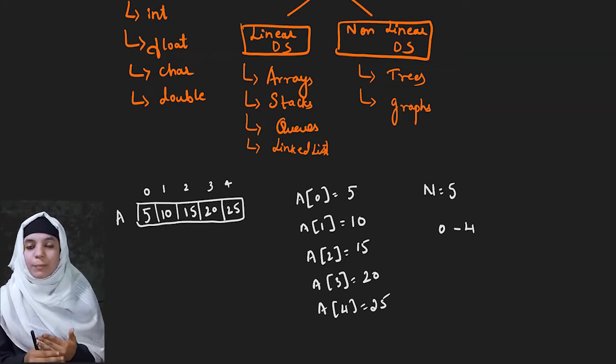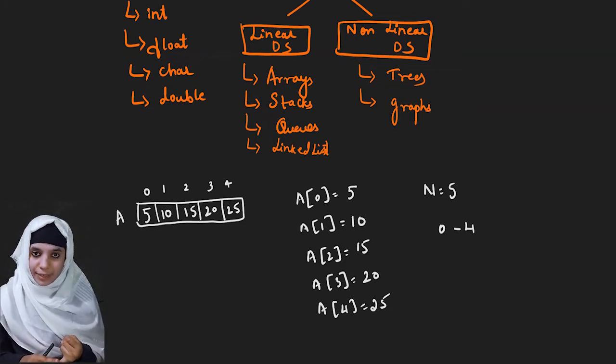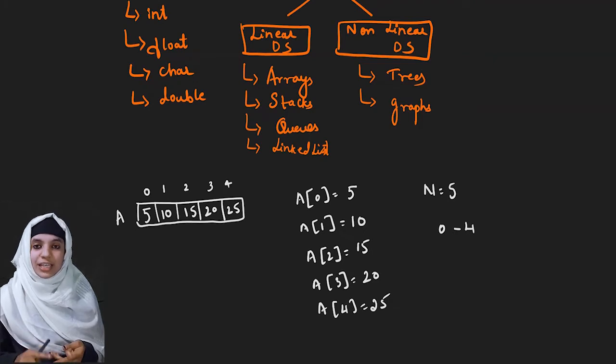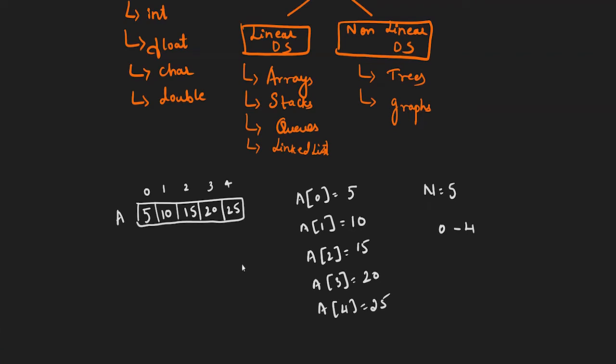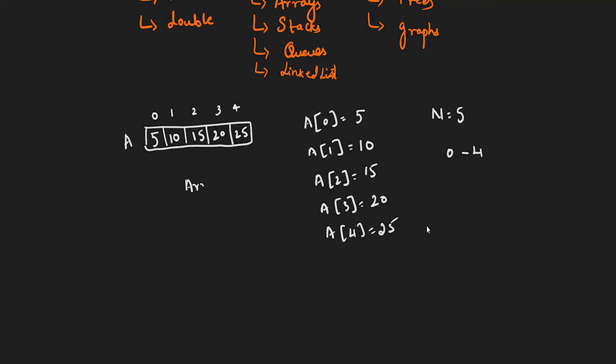So this is the concept of an array. What are the operations we perform on an array? We can create an array, insertion, deletion, display or traverse. These are the operations of an array. In further videos, we are going to discuss the concept of an array in depth. An array can be classified into 3 types. First type is the one-dimensional array, second is the two-dimensional array, and the third is the multi-dimensional array.